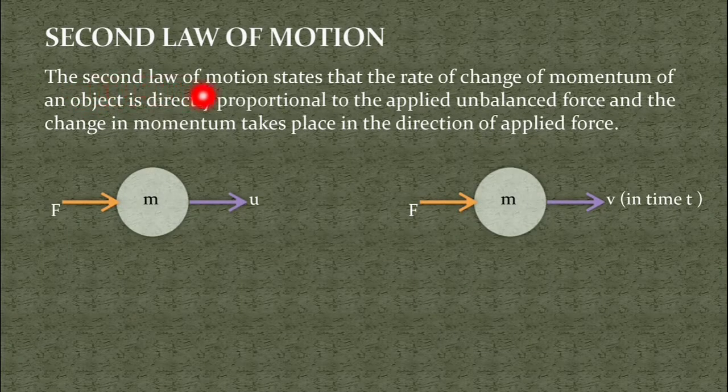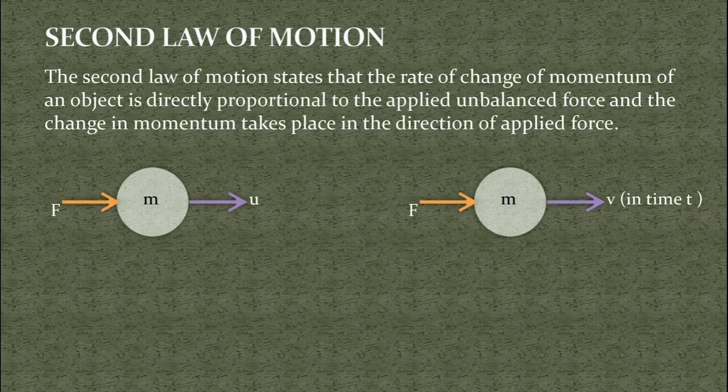Newton's second law of motion states that the rate of change of momentum of an object is directly proportional to the applied unbalanced force, and the change in momentum takes place in the direction of the applied force. Now students, you know when an unbalanced force acts on an object, then its velocity is going to change.